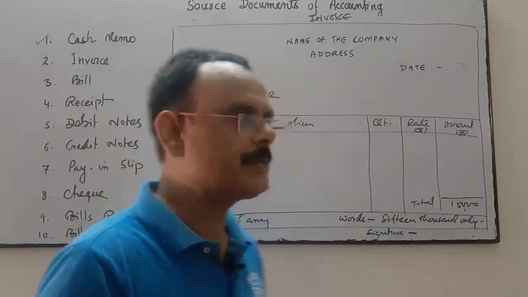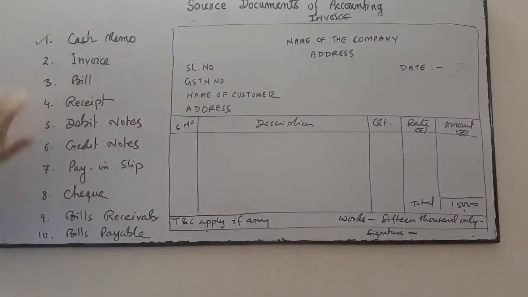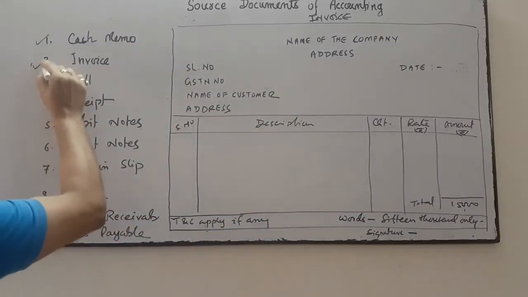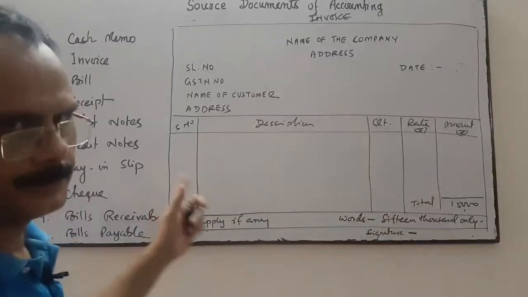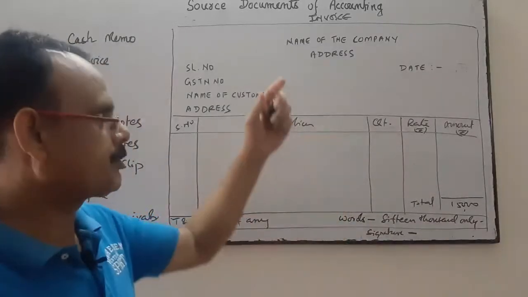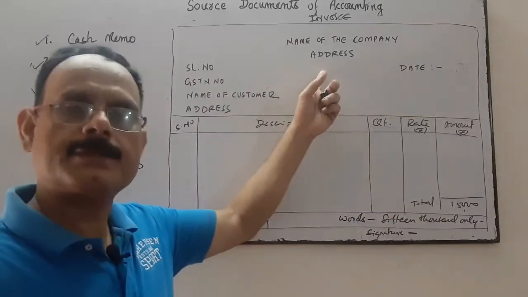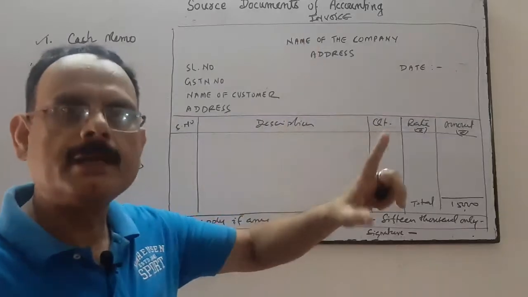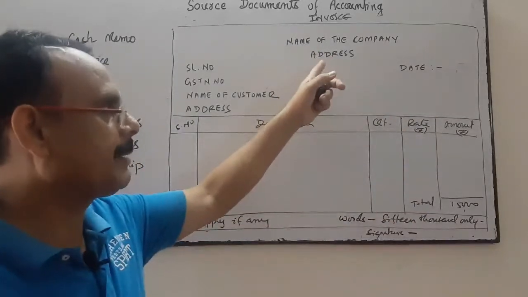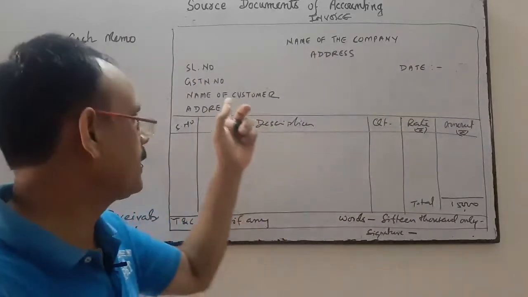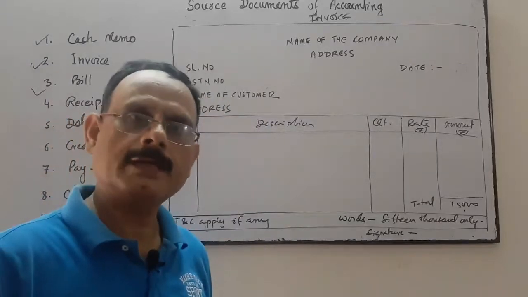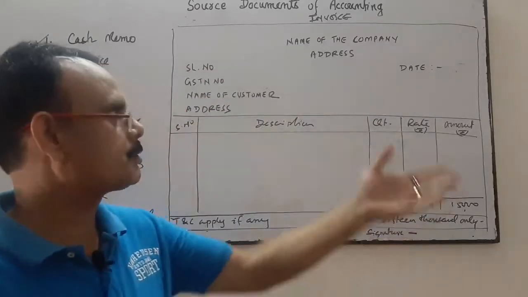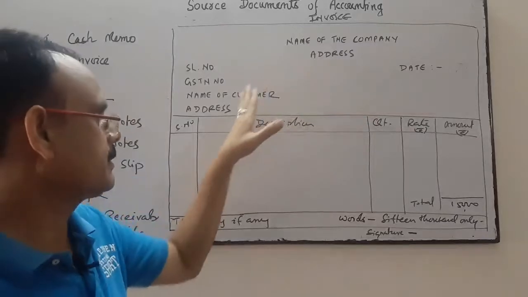Okay, so invoice and bill is clear. What is invoice, what is bill? Format will be same. In case of invoice, my company name will be here. In case of bill, supplier company name and address will be over here and I will be the customer. When I sold the goods, my company name will be here and customer's name.